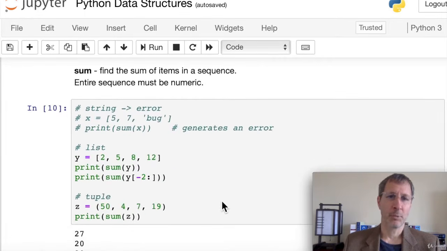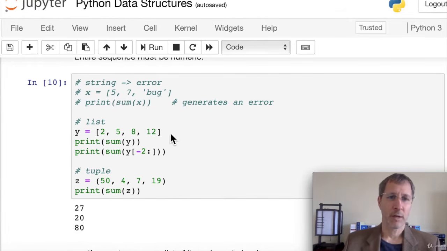We can find the sum of items in a sequence. They have to be numeric. So if you mix in other items that are non-numeric, let's say strings or something, it's going to give you an error. So in the case of a string, we throw a string in here and we print sum, you're just going to get an error. But if we have a list of numbers and we print the sum of that list, you can see we get 27.